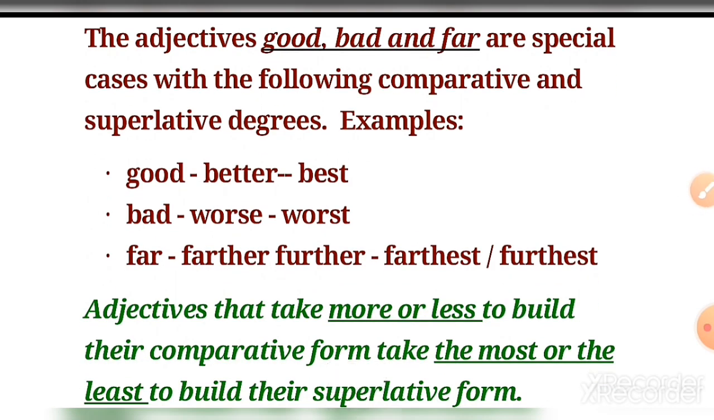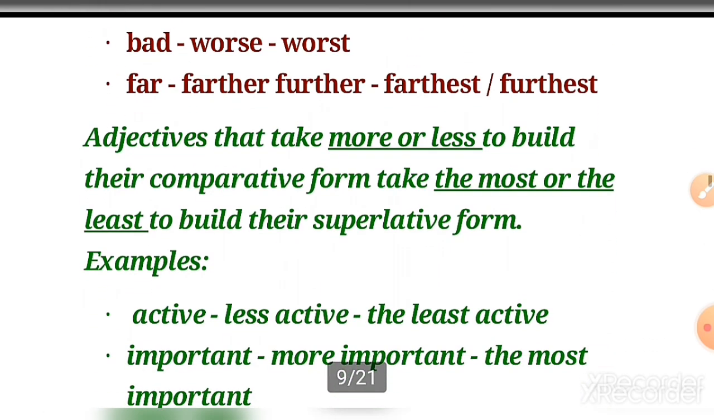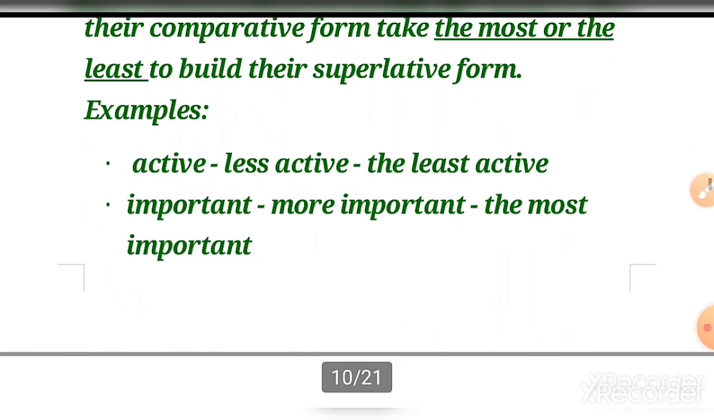Now adjectives good, bad, and far are special cases with the following comparative and superlative degrees. Good becomes better and best, then bad, worse, and worst, far, further, farther, and then farthest, furthest. Now adjectives that take more or less to build their comparative form take the most or the least to build their superlative form. Example: active becomes less active and the least active. Important becomes more important and the most important. Less concerned, the least concerned.